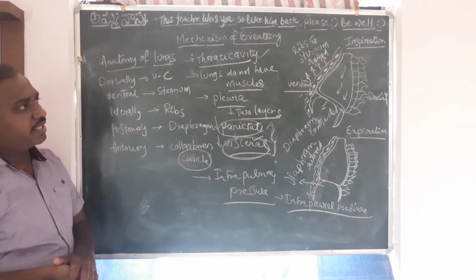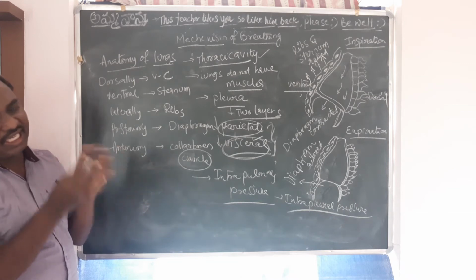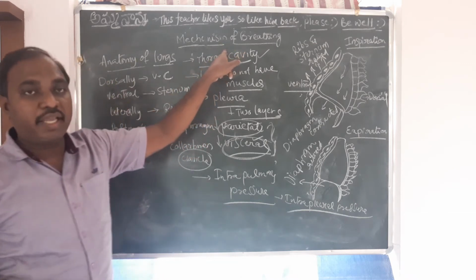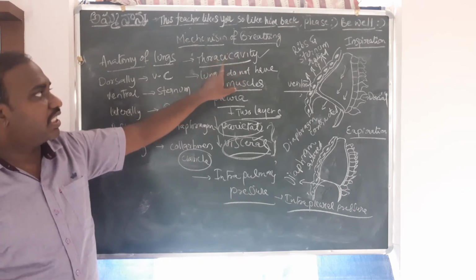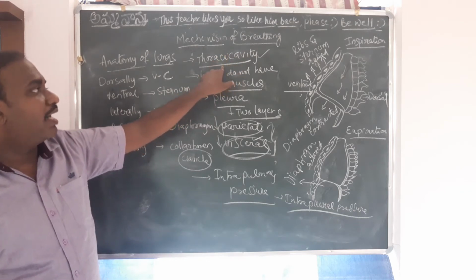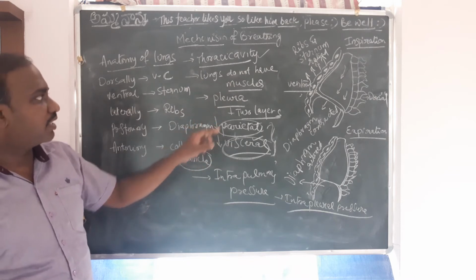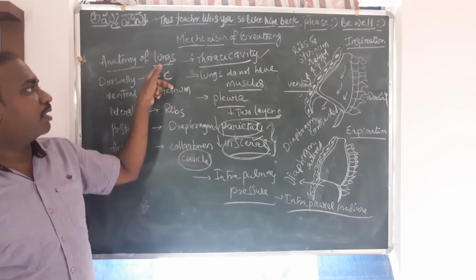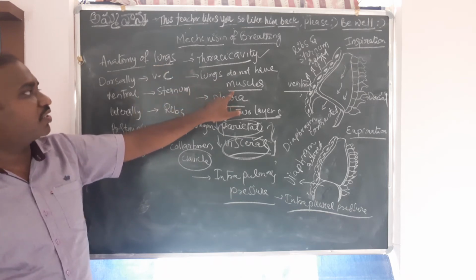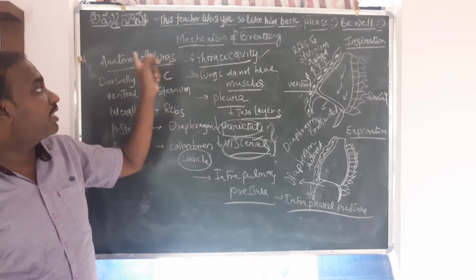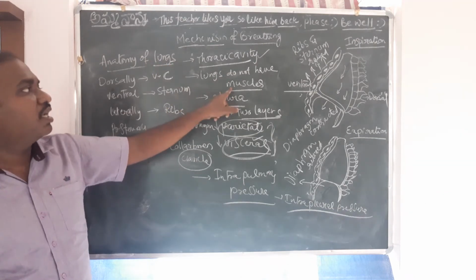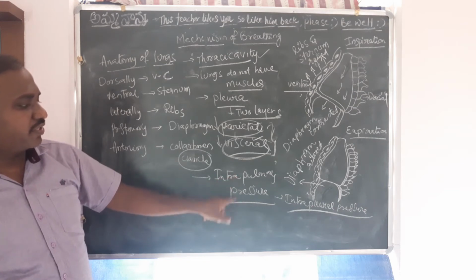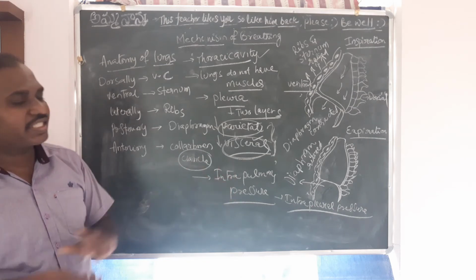So whenever there are changes in the size of the thoracic cavity, these changes will be reflected in the pulmonary cavity despite not having muscles. That is how breathing is facilitated in the lungs, because the pressure differences will happen inside the lungs.